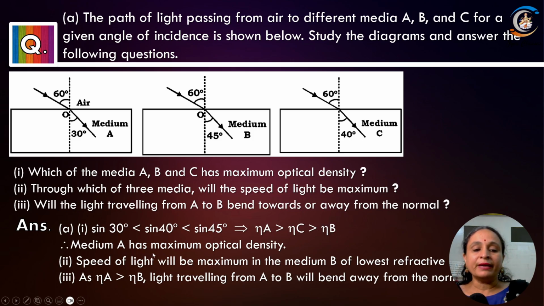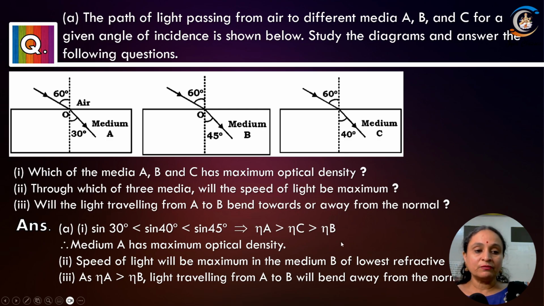So medium A has got the maximum optical density. The second part of the question, through which of the three media the speed of the light will be maximum. The speed of the light is maximum whose refractive index is minimum. So refractive index minimum किसका आया है? That is B का. So the speed of light will be maximum in B, which has the lowest refractive index, mu B.